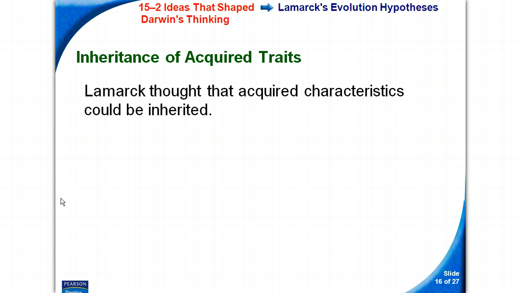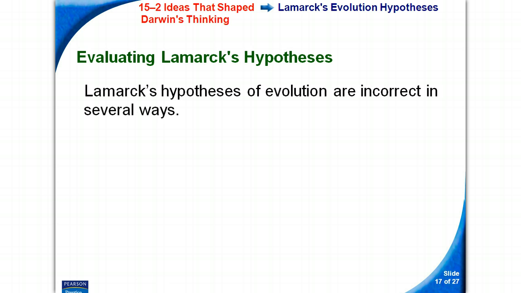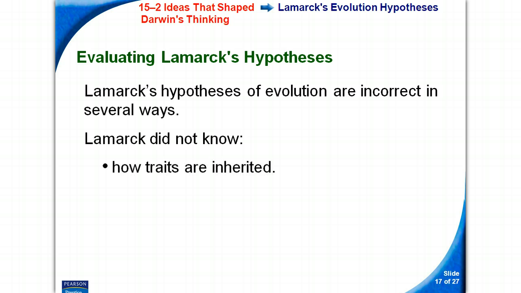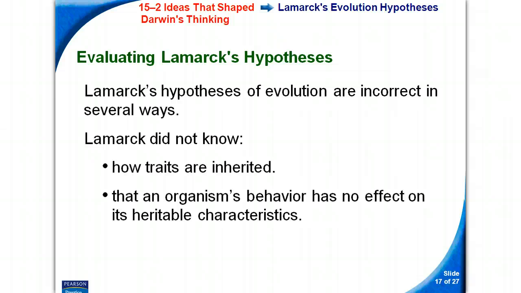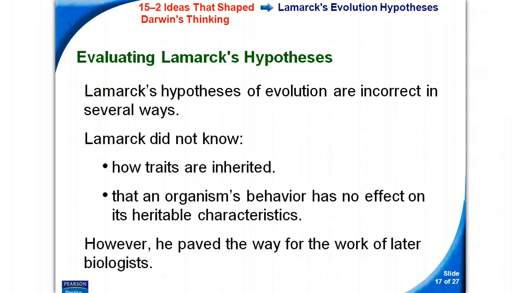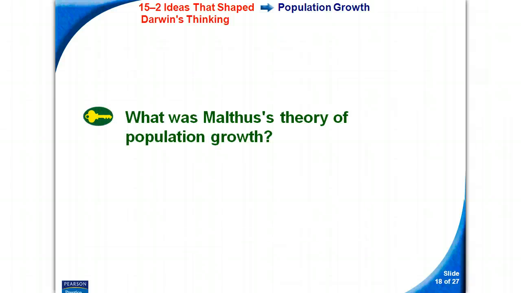Inheritance of acquired traits is incorrect in several ways. Lamarck did not know how traits are inherited, as in DNA. An organism's behavior has no effect on its inheritable characteristics. However, he paved the way for the work of later biologists. Key concept number 3. What was Malthus's theory of population growth?